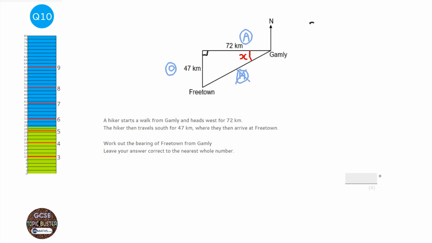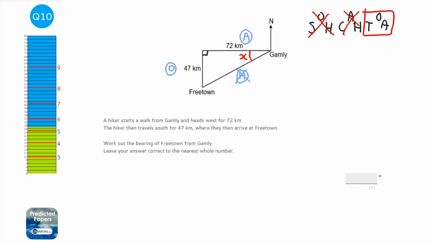So writing SOH CAH TOA. We're not interested in the H, so it's not going to be SOH, and it's not going to be CAH, so it's going to be TOA. TOA stands for tan x equals opposite over adjacent. And the opposite is 47, and the adjacent is 72.